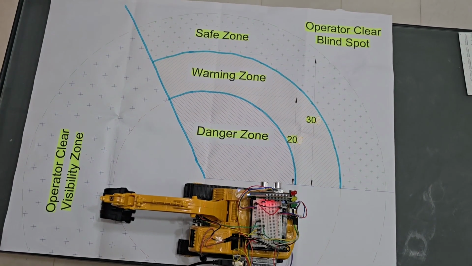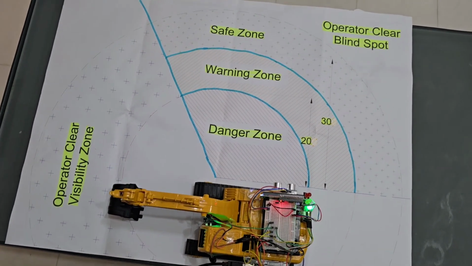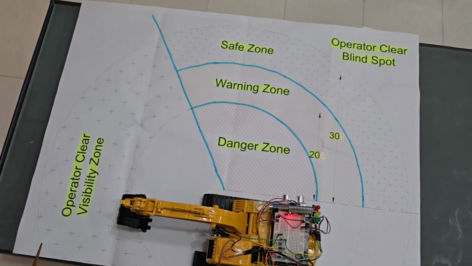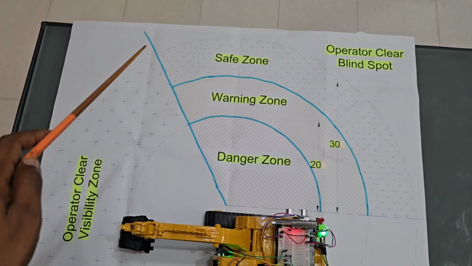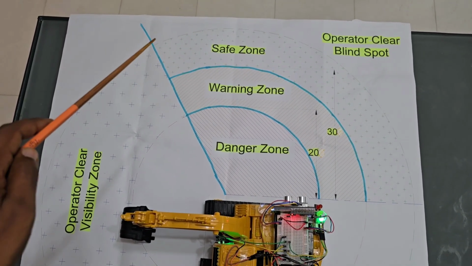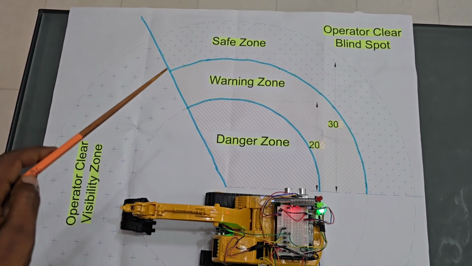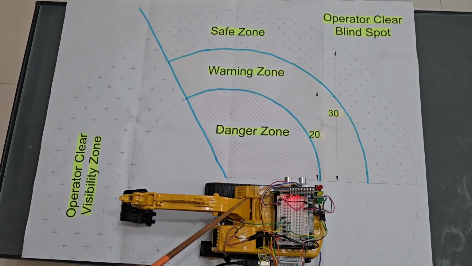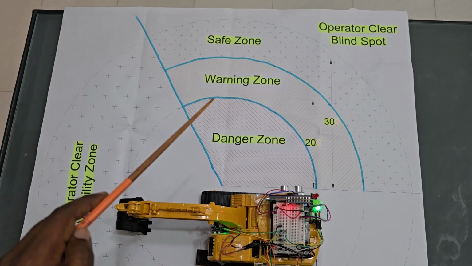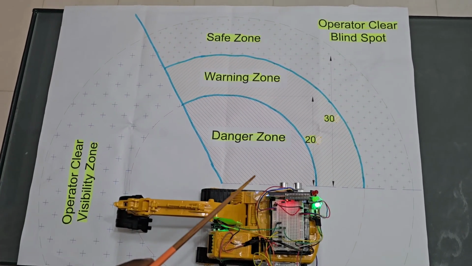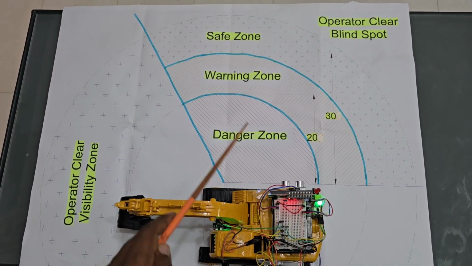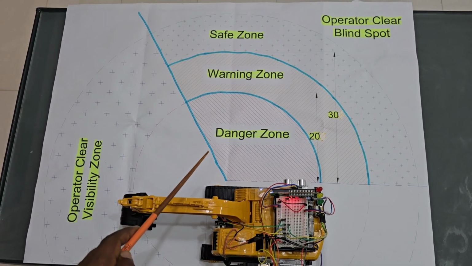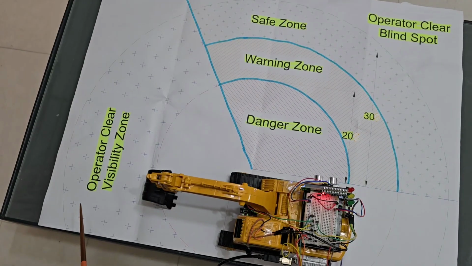Currently I am showing the top view of the prototype together with the zoning diagram. It clearly shows the operator visibility area and the operator blind spot. So here we designed three zones. One is the safe zone, the warning zone, and third is the danger zone. Safe zone: we designed more than 30 centimeter away from the prototype as a safe zone. 20 to 30 centimeter area we consider as a warning zone, and less than 20 centimeter away is the danger zone.